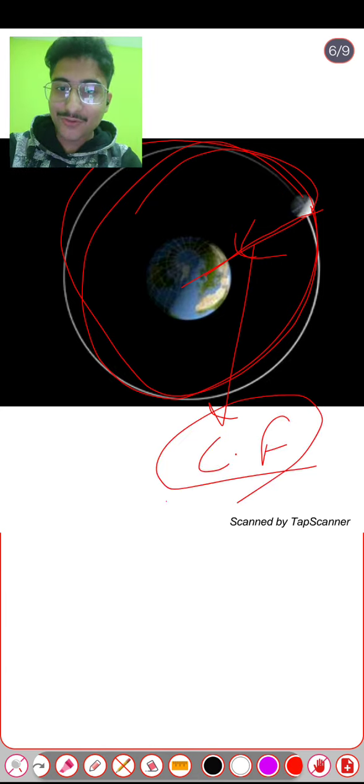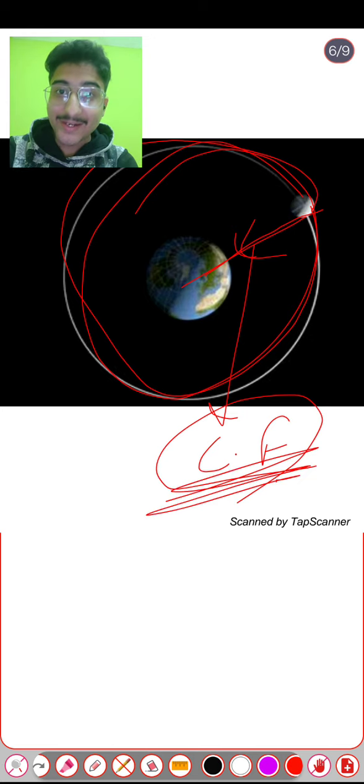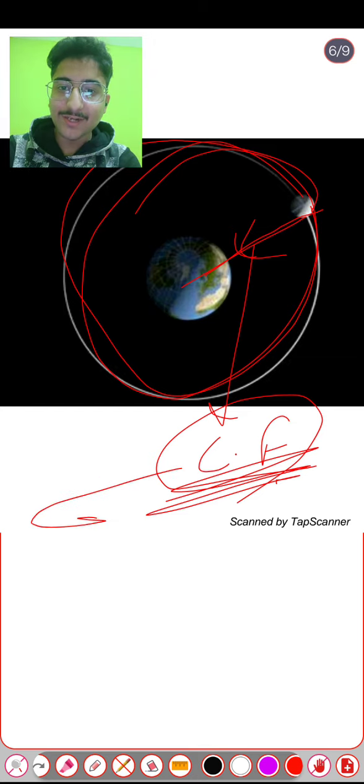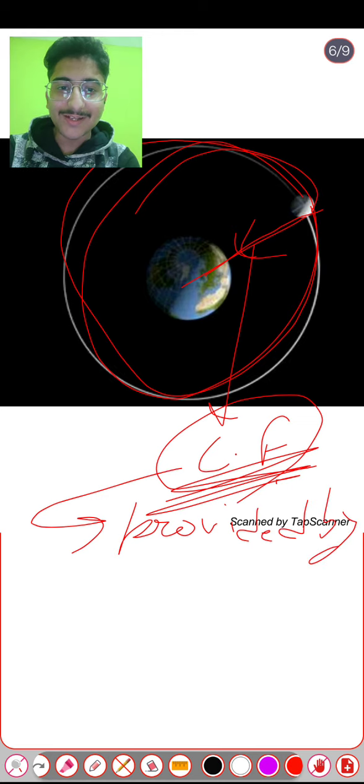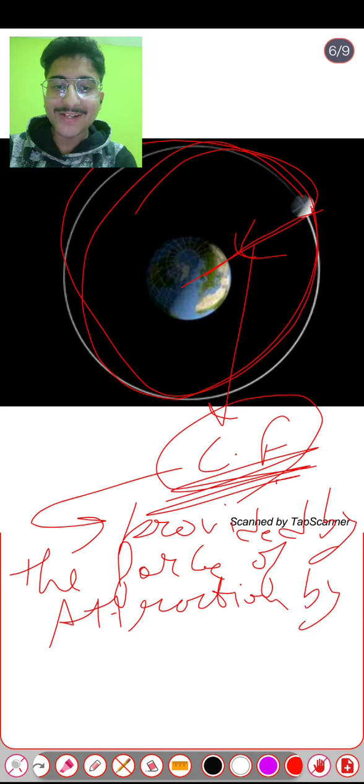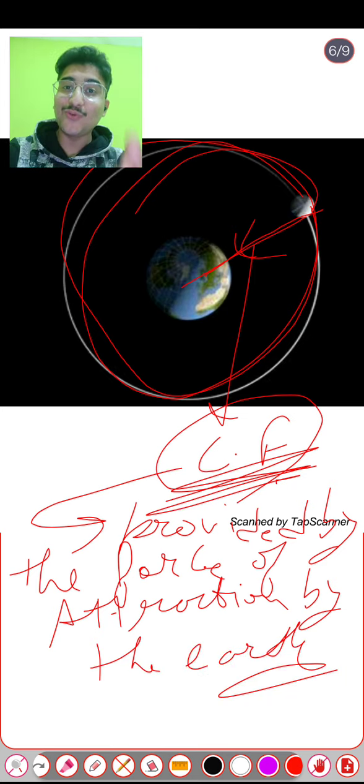That centripetal force is provided by the force of attraction by the earth. That's why the moon does not fall towards the earth. I hope you like this question.